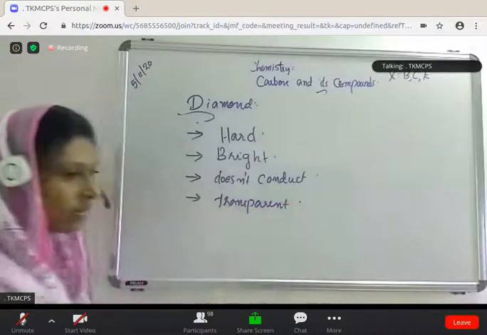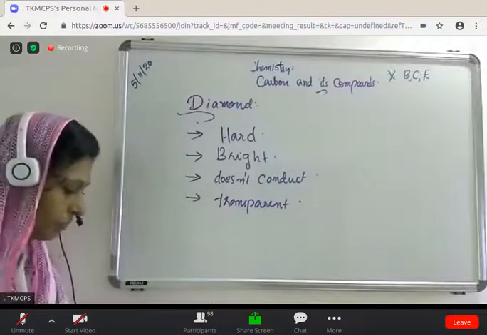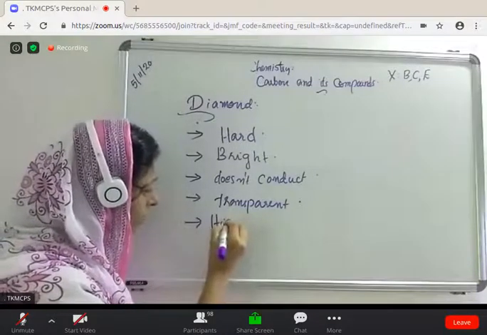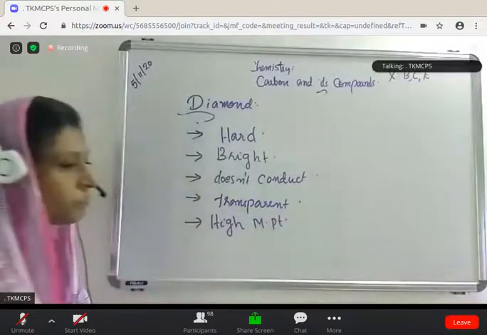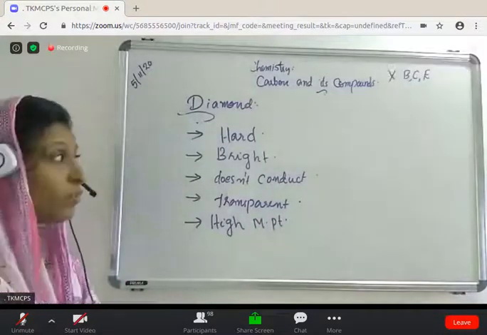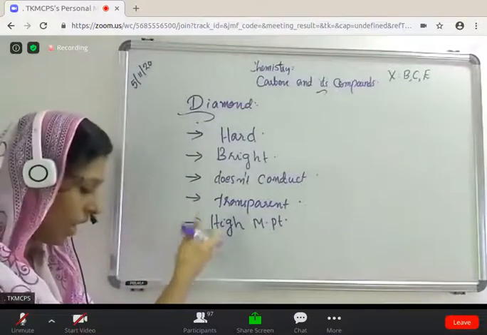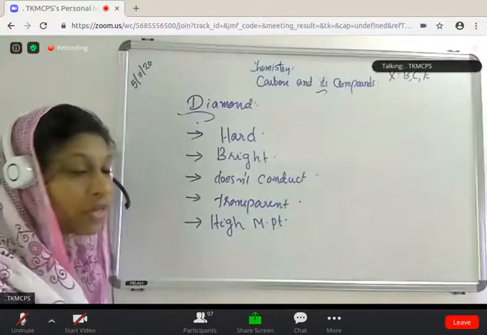It's very simple, you know all these properties, no? Then it has a very high melting point, because it is one of the hardest substances. Then it burns. Listen, children.